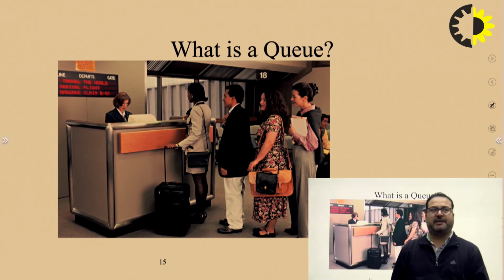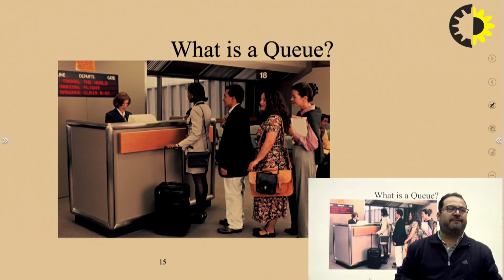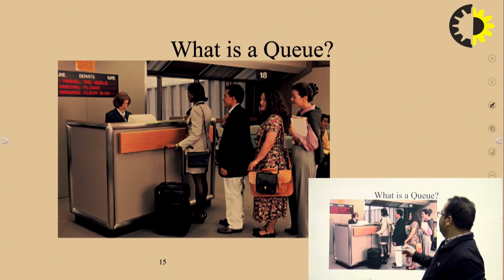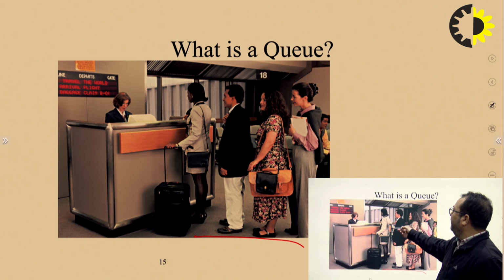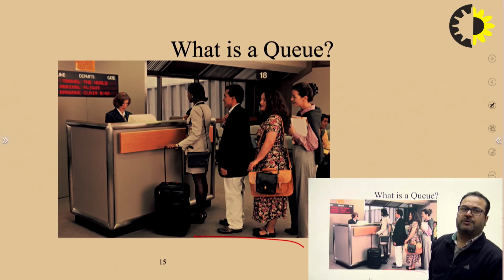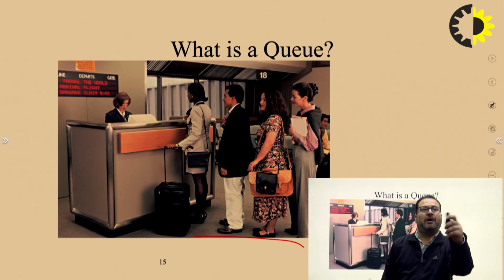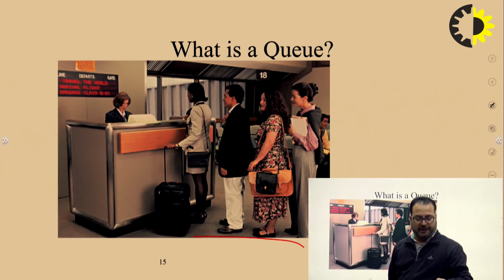Next data structure is the queue. Queue means first in, first out. We can see that this is a queue kind of organization. The person who comes first will be served first. So that's why the queue data structure is called a first in first out data structure.